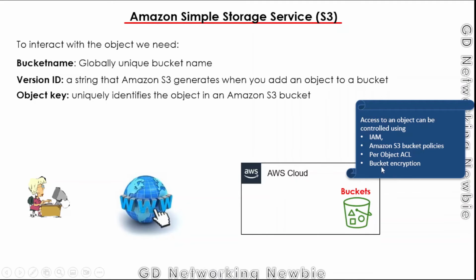And to make communication between the buckets and the user secure, we can also use encryption. We can have server-side encryption, and we can also have client-side encryption. By using those, we can secure the data at rest and the data in transit. So not only when the data is just saved here can we encrypt it, but also when the data is in motion or in transit, we can use encryption.